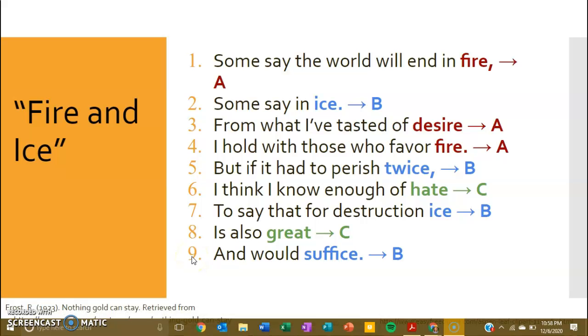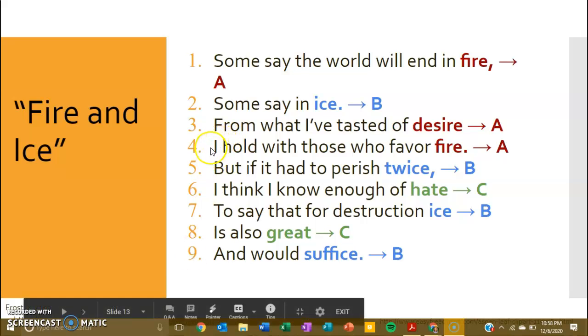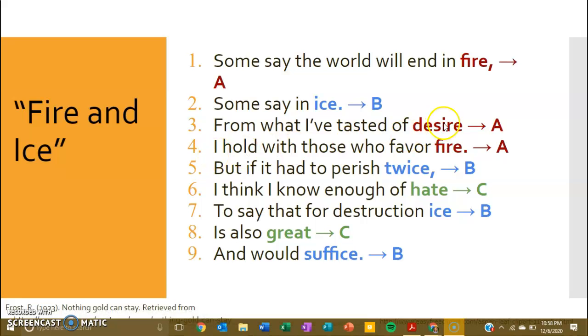So if we were in class and I were to ask you a question about lines 4 and 5, you would know that your answer would probably be right here in lines 4 and 5. So as you can see, I have labeled the rhyme scheme for you. It's the same process that you use for really any poem. Remember, you start on this first line, and whatever that end word is, that rhyme or that sound will be labeled as A, and it's fire. So anything that rhymes with fire will also be labeled as A.